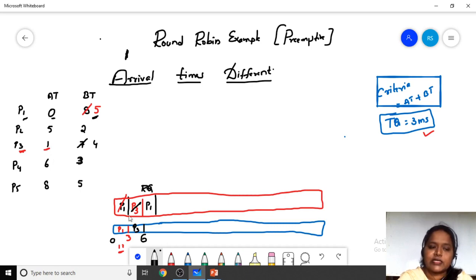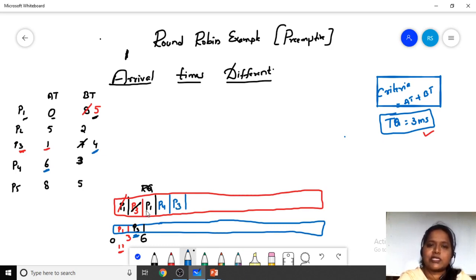Yes, at 6 milliseconds P3 has completed. At the same time, P4 has arrived at 6 milliseconds. In this situation, we have to check which process came at 6 milliseconds. P4 process came, so we have to admit that P4 process, and as P3 process has not completed its burst time, we have to admit the P3 process later. So this is how we have to do.